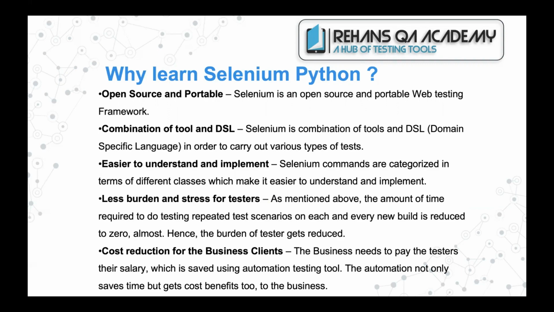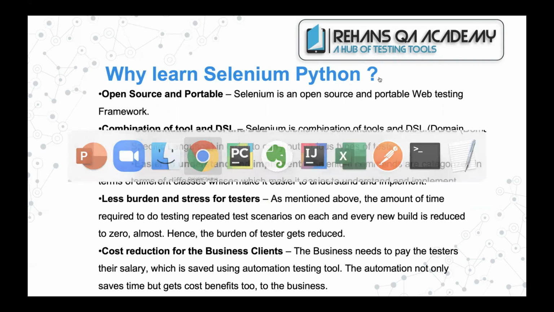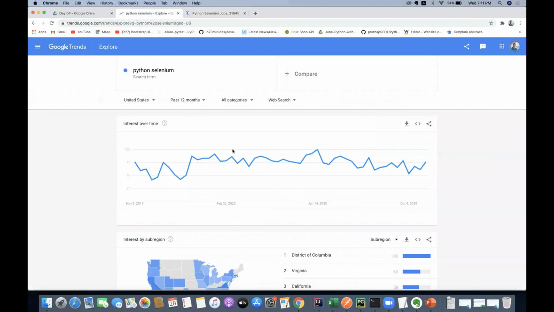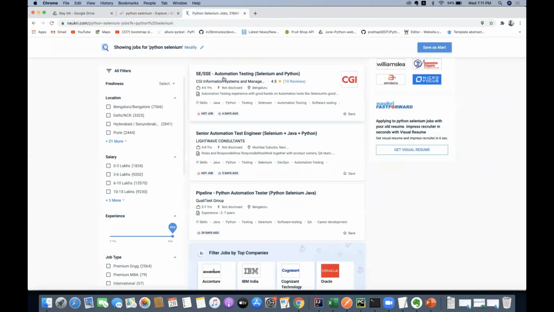So I went to Google Trends and I found that there is a huge demand that has been raised in the last few months. There is very good demand available for Python as a programming language and Selenium as an automation tool, especially for web applications. If you take the UK market, US market, Canada, there is a huge demand available for Python and Selenium. And when it comes to the Indian market, I went to Naukri and I found there is a huge demand also available in India for Python and Selenium.